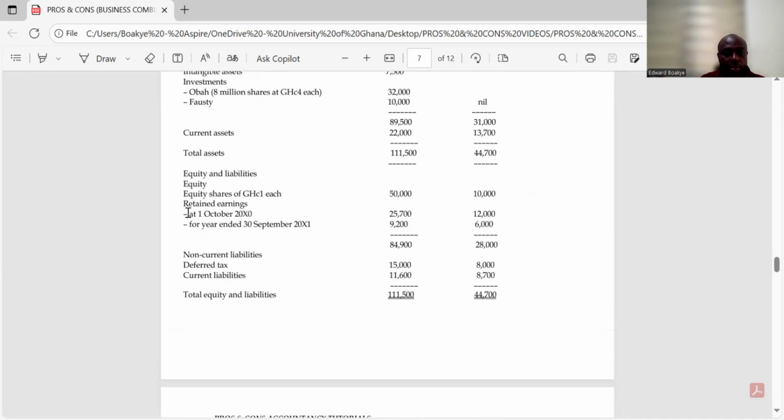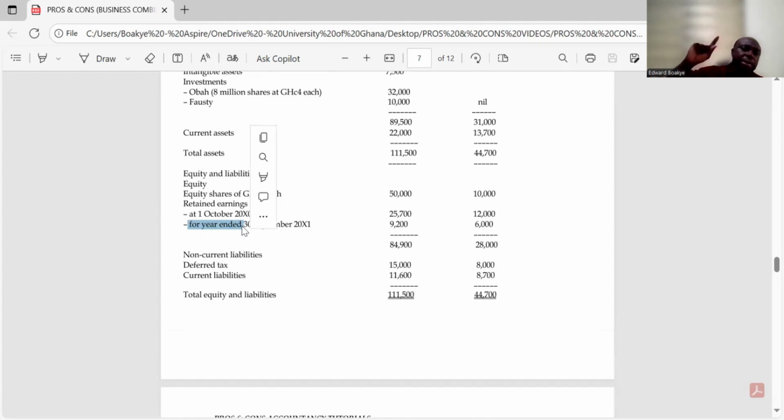So as at the 1st October, it was how much? It was 12,000. And at the ending period, it was how much? Because they say for the year ended, this is profit for the year ended. As at the year ended, we had a profit of 6,000. So if we add the 12,000 to the 6,000, we are getting 18,000. So it simply tells you that the beginning was 12,000. At the end, we have gotten another 6,000 to add up, so 18,000.